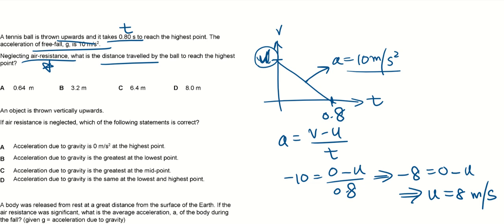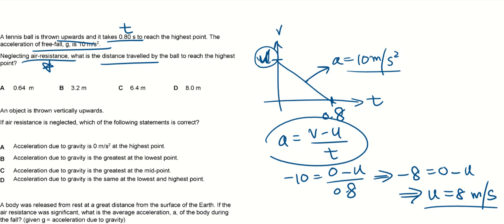But then I don't know what my initial velocity is. So I can use this formula. I substitute in, I get my initial speed to be 8 meters per second. That means every second, the speed decreases by 10. That's why it decreases to a speed of 0 within a time of 0.8 seconds.